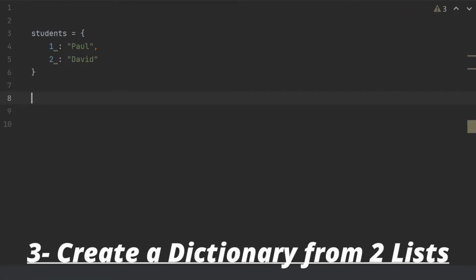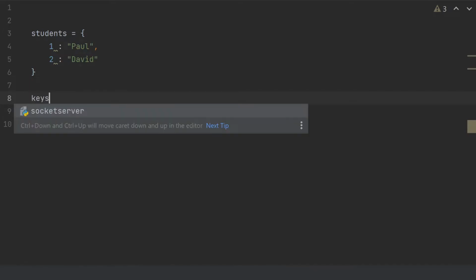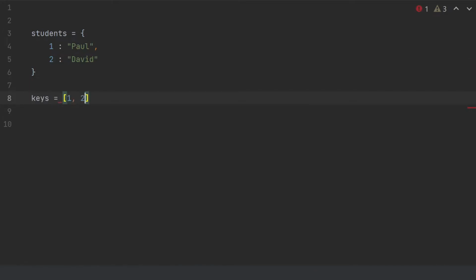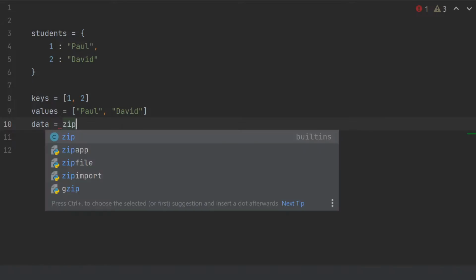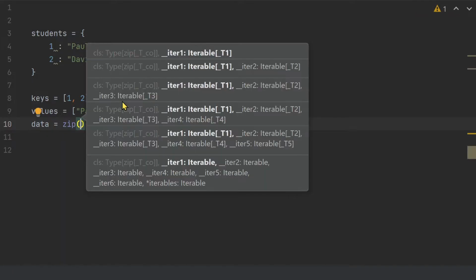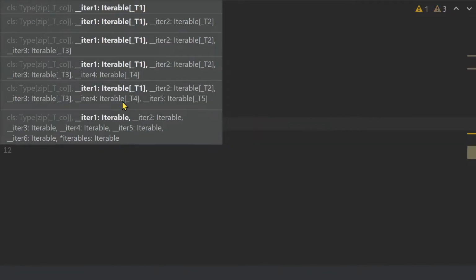Let's say I had 2 lists. Can I make a dictionary out of those 2 lists? Well, let me show you. Let's say I had a list called keys, and I had number 1 and 2 inside it. And another list called values, and I had, let's say, Paul and David inside it. First, let me declare a variable called data. To merge 2 lists, I need to use the zip function. So first, let me merge those 2 lists by using the zip function, and inside parentheses, I'm going to mention the name of the lists.